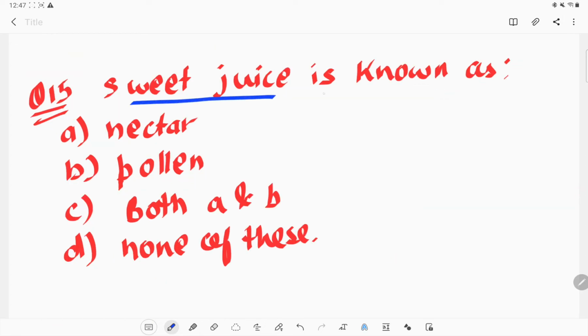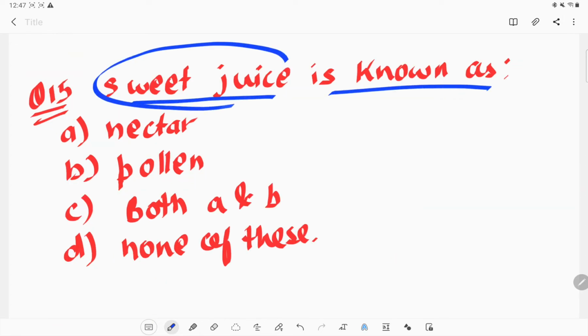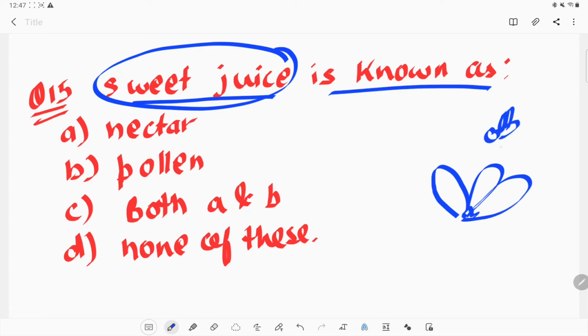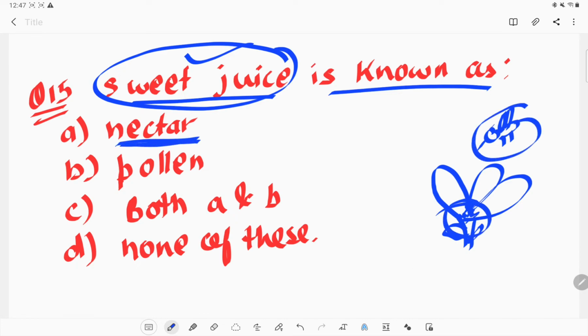Next question is, sweet juice is known as. What is the sweet juice? Sweet juice is the juice which is present in the flower, and any bee comes near the flower and takes that sweet juice from that flower, so that they can make honey out of it. So the sweet juice is the nectar which is present in the flower, and the bees collect that nectar and make the honey. Okay, so option A is the correct one.